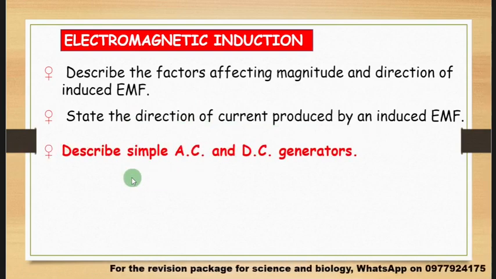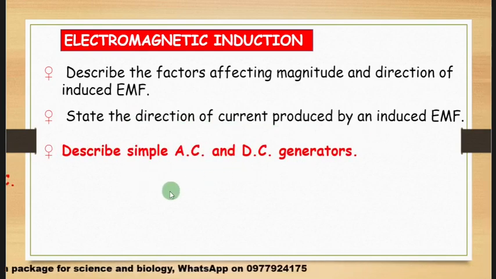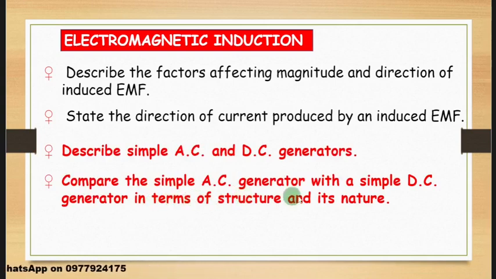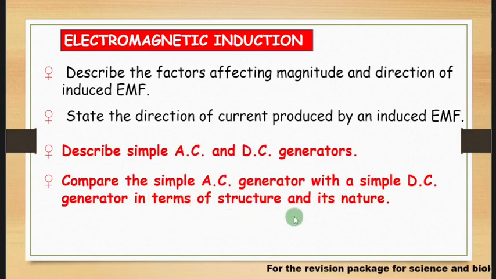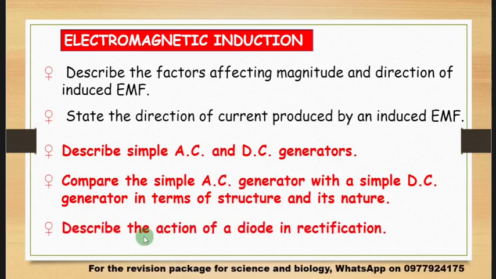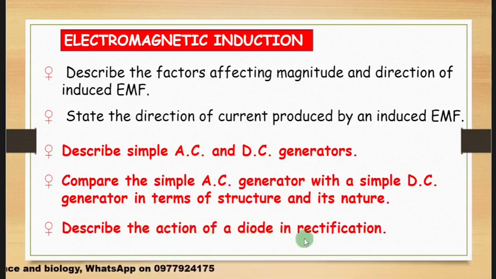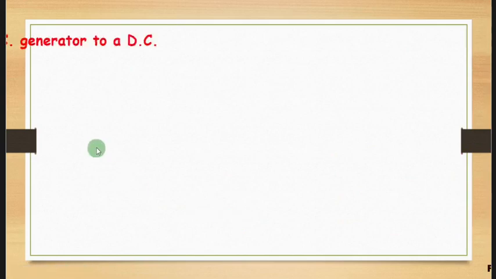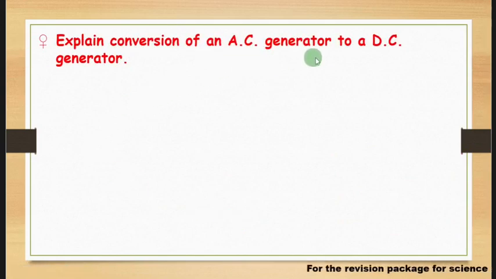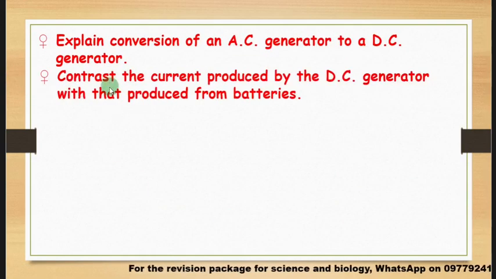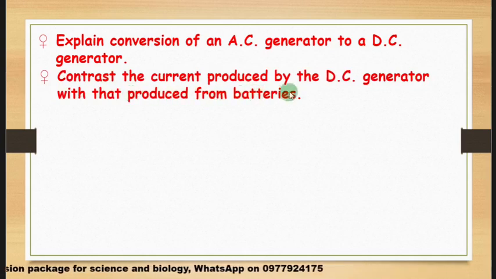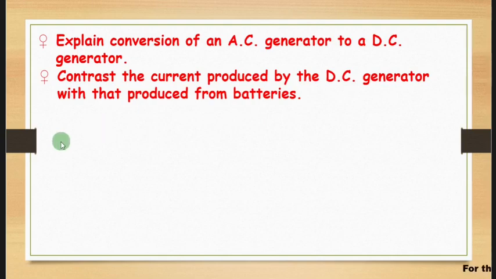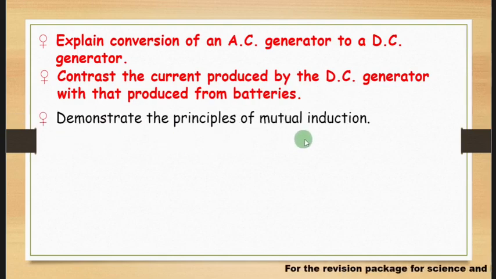Then you describe simple AC and DC generators, compare the AC generator with a simple DC generator in terms of structure and its nature, and then you describe the action of a diode in rectification, and then explain conversion of an AC generator to a DC generator, and contrast the current produced by the DC generator with that produced from batteries, and then demonstrate the principles of mutual induction.